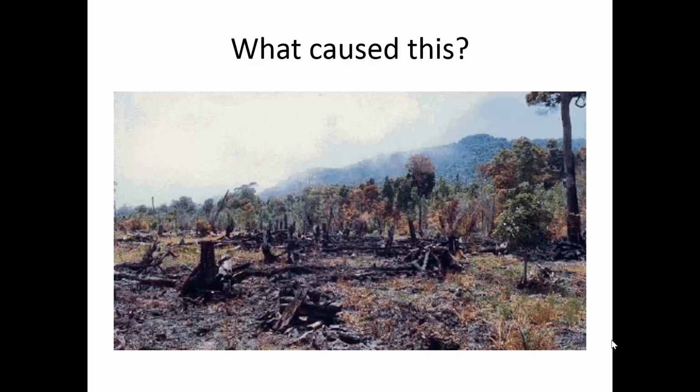Take a look at this picture. This is the effect of which type of natural disaster? If you said a forest fire, you are correct. You can see that in this picture there are ashes and burned trees that are down, and this ecosystem will eventually go through ecological succession, particularly secondary succession, as it begins to rebuild.